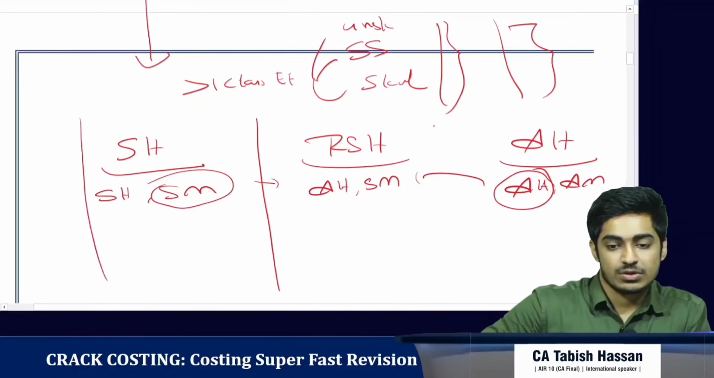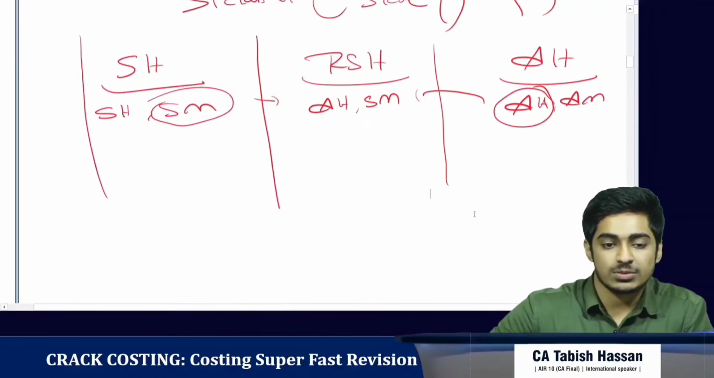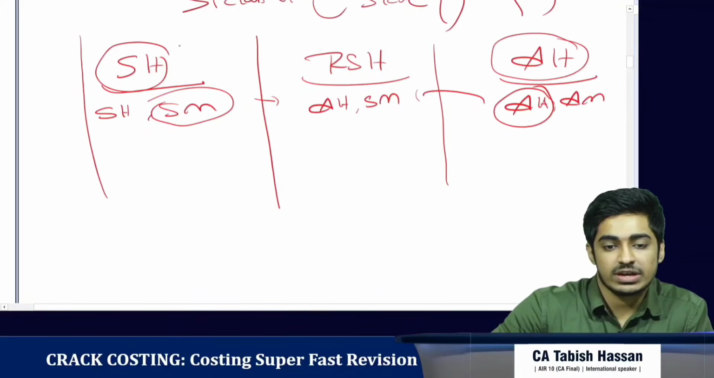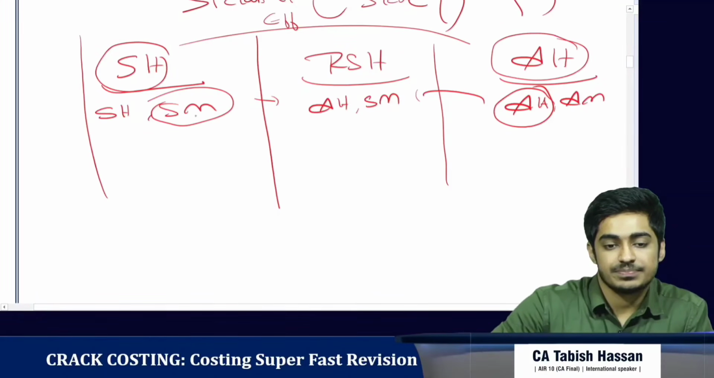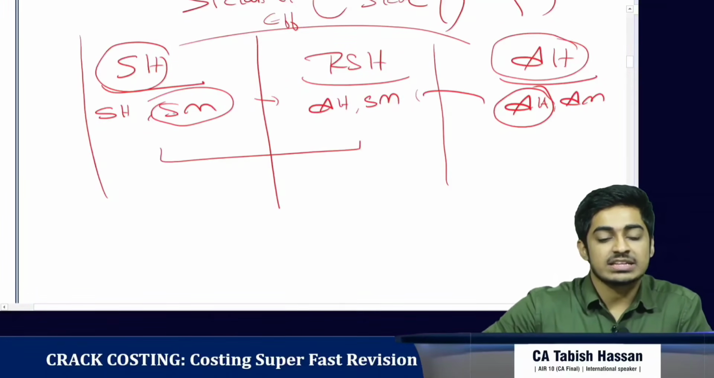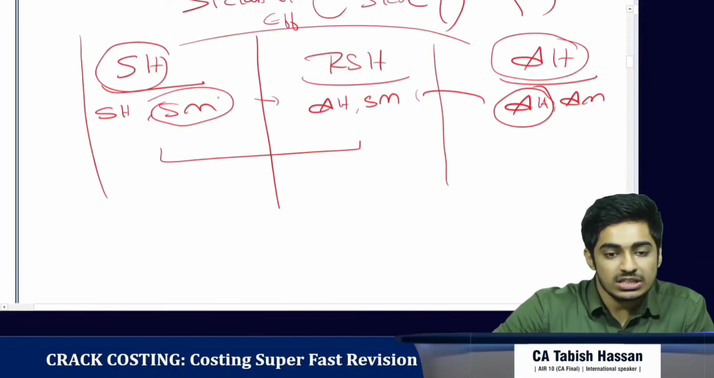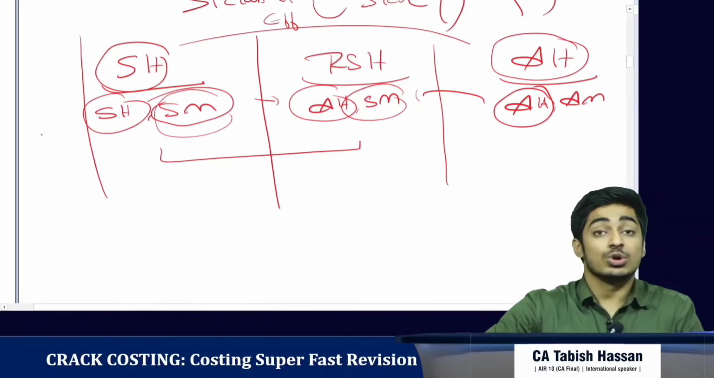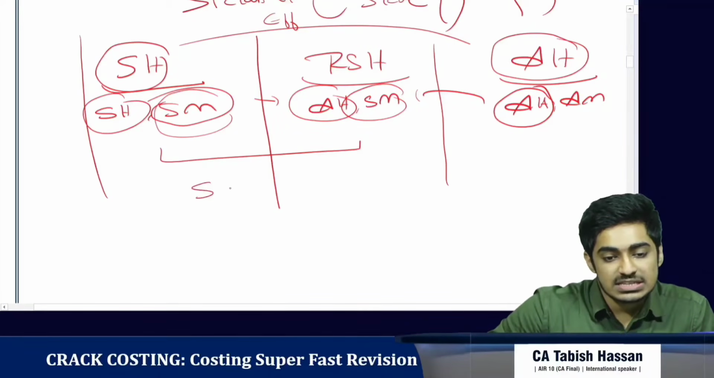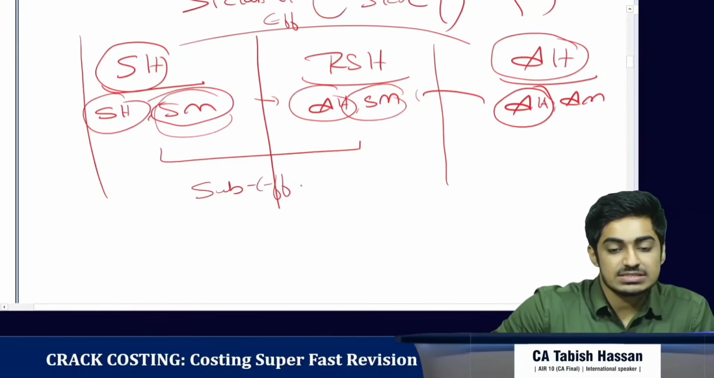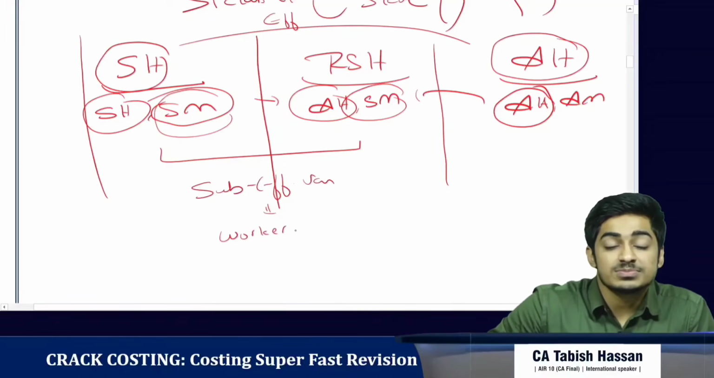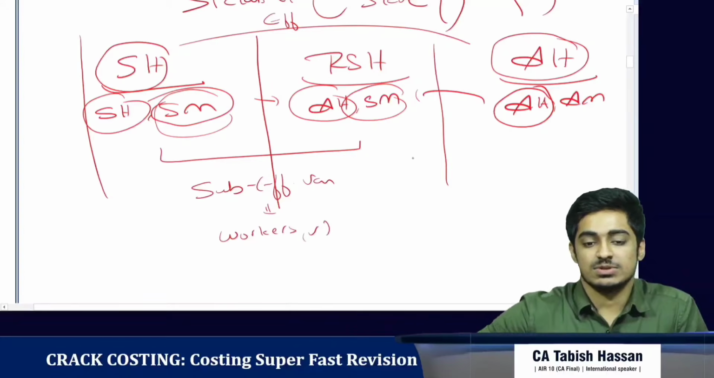Okay. So when we compare standard hours with actual hours, what we get is efficiency. Now we are comparing standard hours with revised standard hours. Okay, the mix is the same. The only difference is in the hours. So what do we call it? We call it sub-efficiency variance. And who is responsible for this? It is because workers have spent more time. The workers are responsible for this.